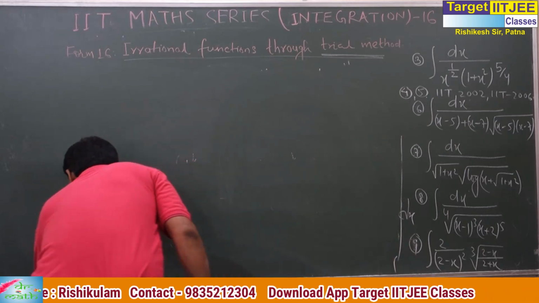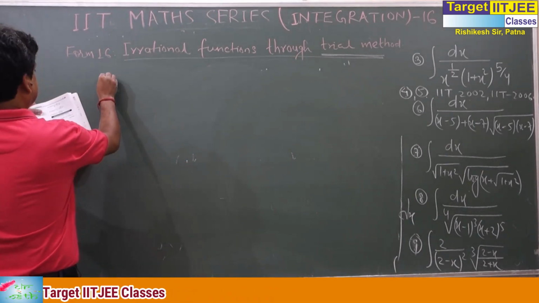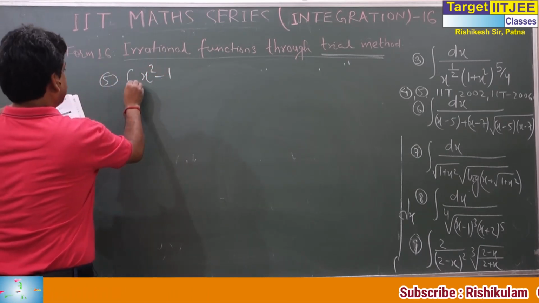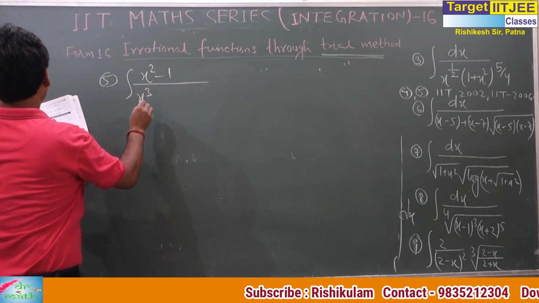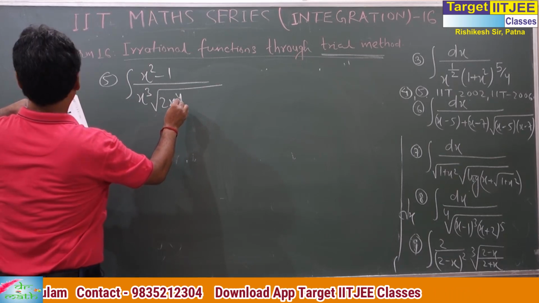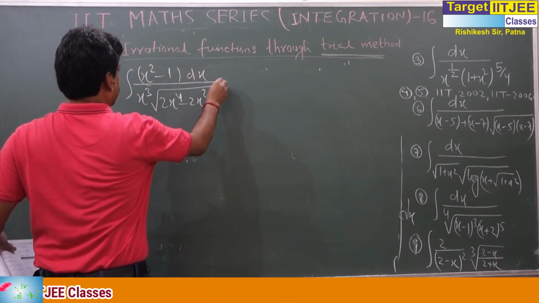Next, question number 5. This is from IIT. Actually, this is objective one. Question number 5: integral of (x² − 1) / (x³ · √(2x⁴ − 2x² + 1)) dx equals.